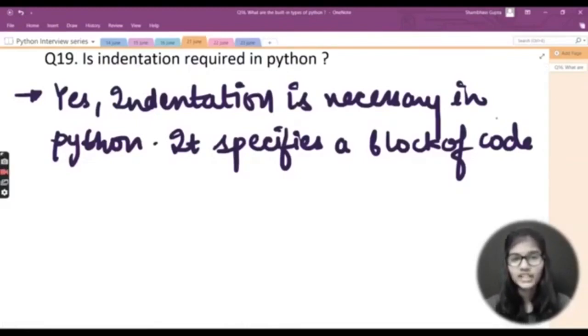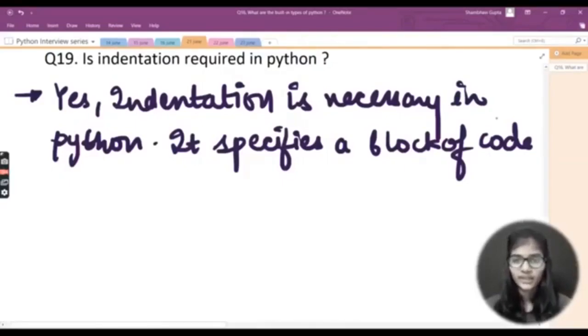In indentation we usually give 4 tab spaces. You can just call 4 tab spaces the commonly used one. And if your code is not indented properly, it will not execute properly and it will throw you an error.